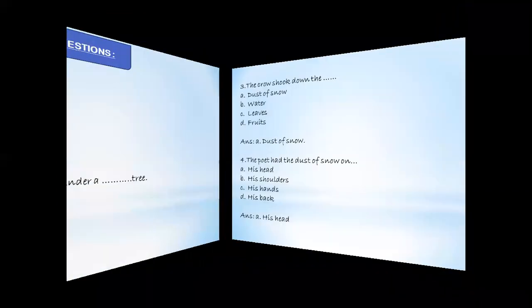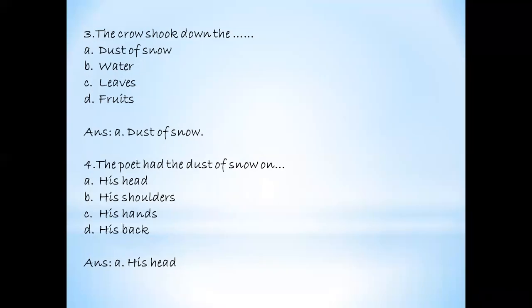Now next. The crow shook down the dash: dust of snow, water, leaves, or fruits. So when the crow came and alighted on a tree, what did it shake down? What did it make to fall? Yes, the answer is dust of snow. Option A, dust of snow, is the right answer.